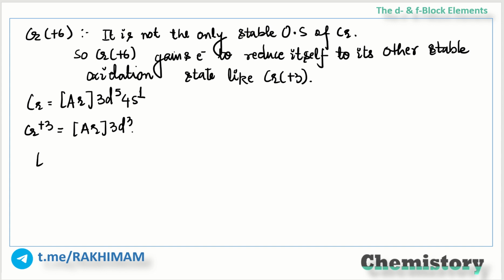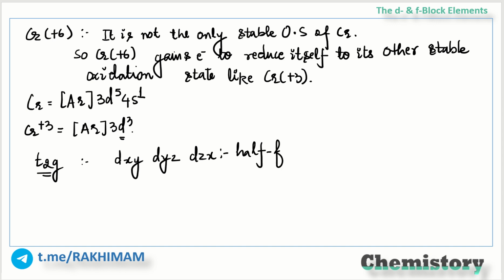At which level? At the t2g level. At the t2g level, this is a sort of half filled electronic configuration. This means that the sub-orbitals dxy, dyz and dzx are half filled. I think you got my point. So it's an oxidizing agent.